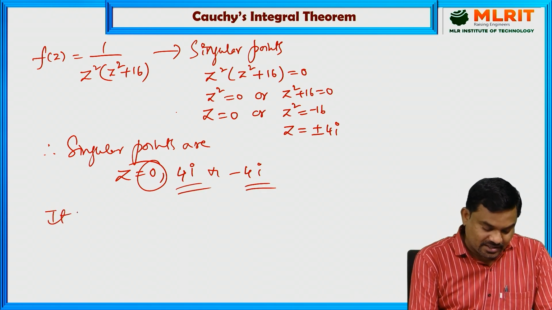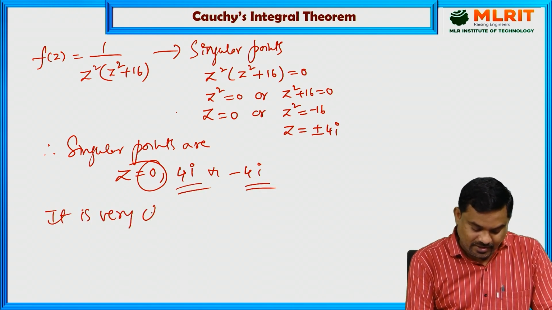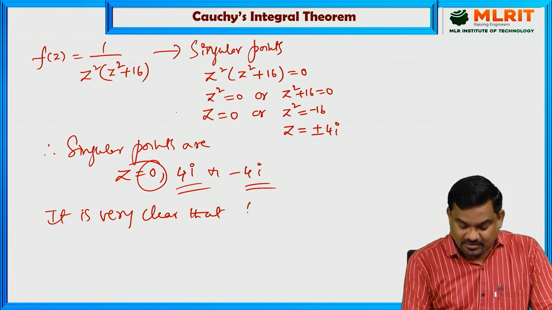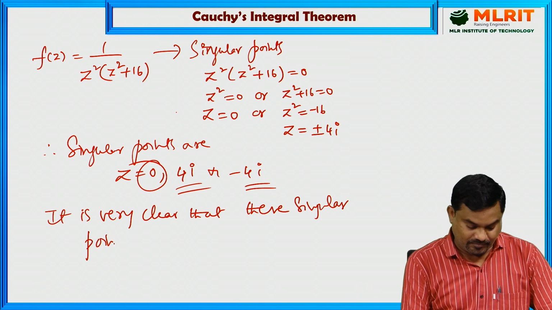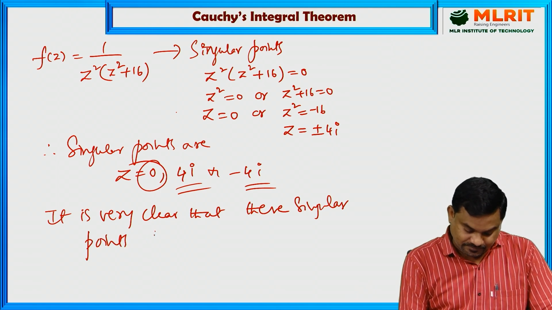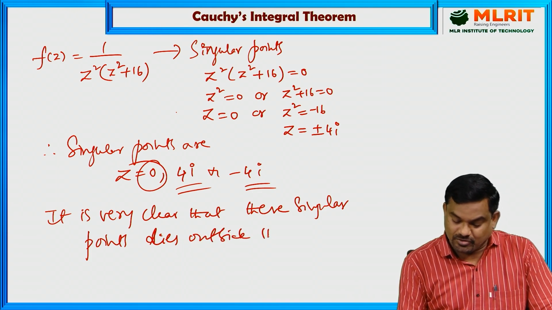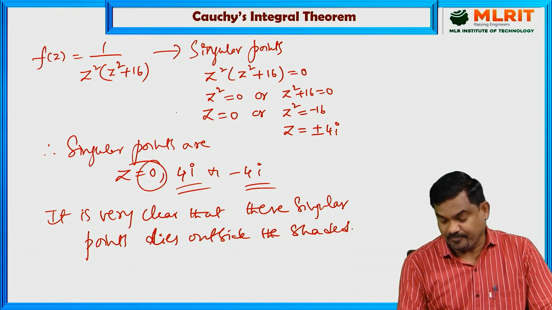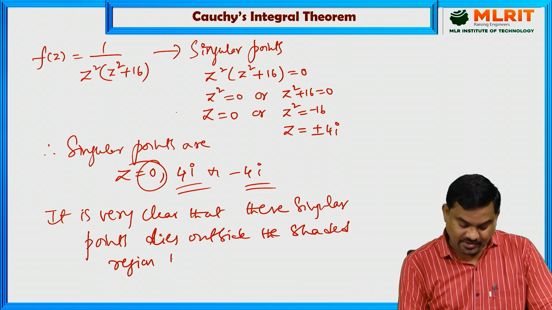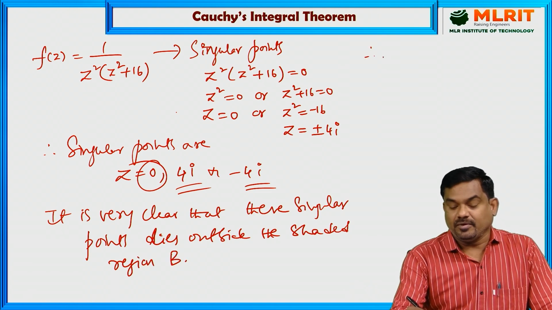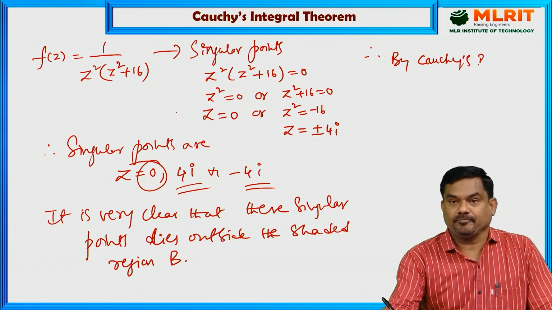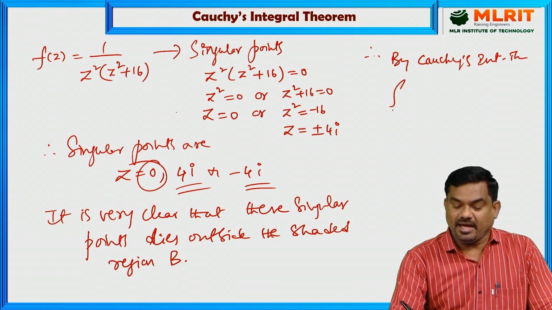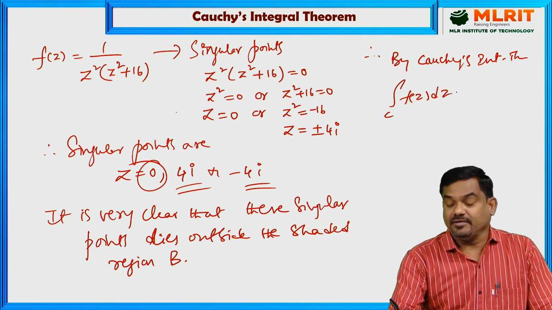So it is very clear that these singular points lie outside the shaded region, capital B. So therefore, by Cauchy's integral theorem, the line integral over C of f of z dz is 0.